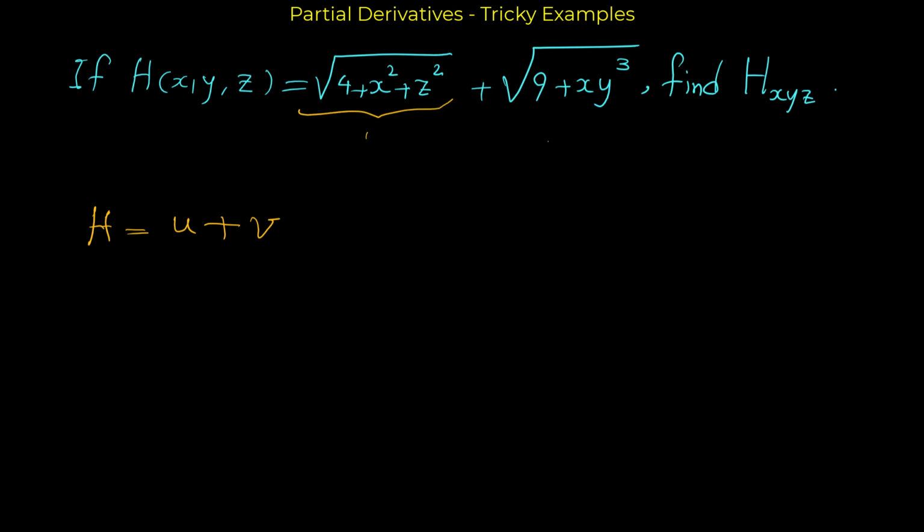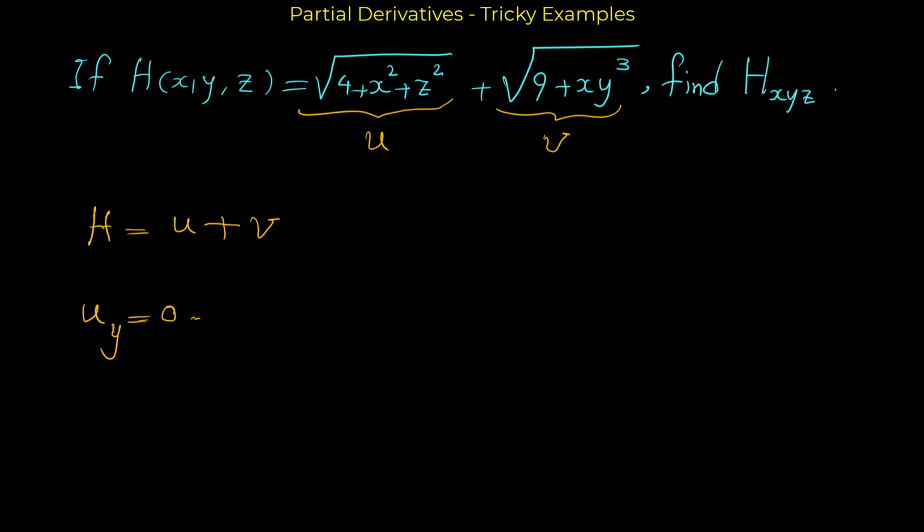For u, we are going to find the derivative with respect to y first. Why is it a better idea to take the derivative of u with respect to y? Because in u we don't have any y, so the derivative of u with respect to y is 0.